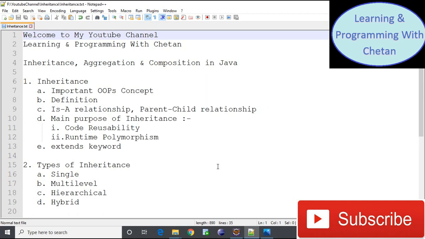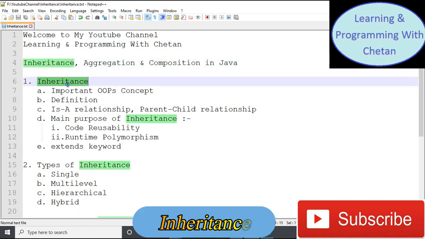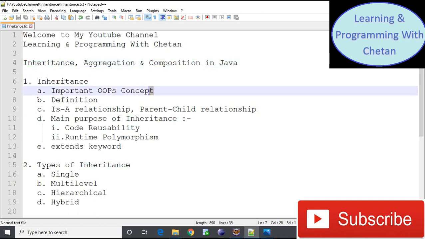So today in this particular video we will be discussing inheritance, aggregation and composition. Let us start with the first topic, that is inheritance. Inheritance is one of the important concepts of object oriented programming language. Let's try to understand this concept.